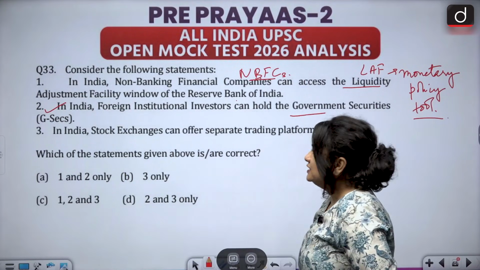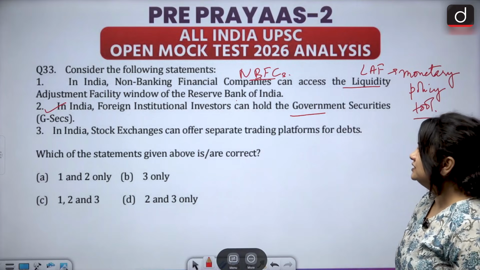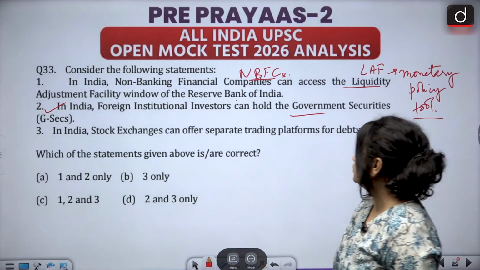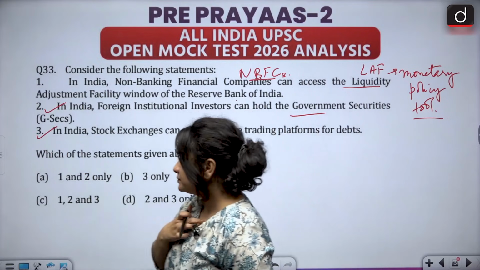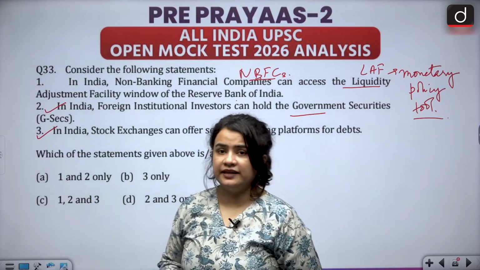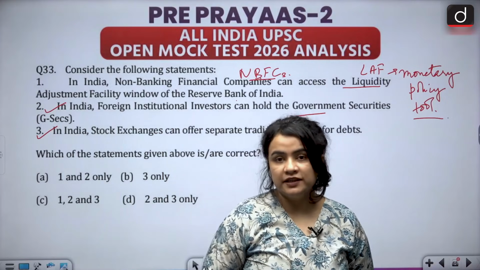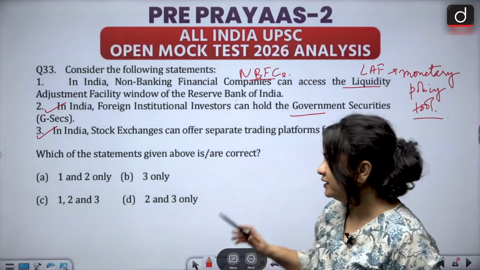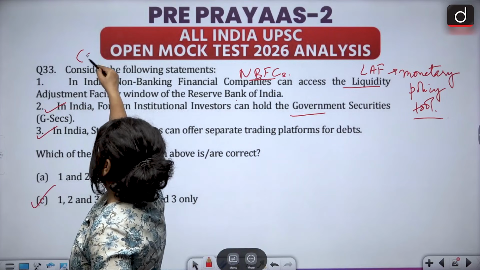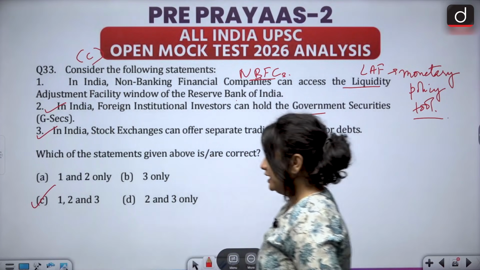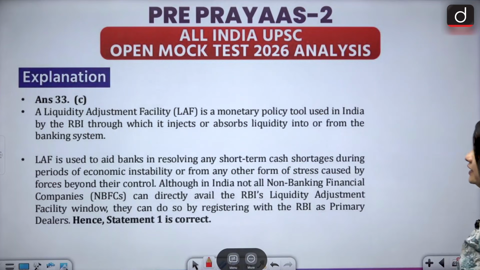The third one says in India, stock exchanges can offer separate trading platforms for debts. Again, this is accurate. And both these provisions, the second and the third, were brought about in 2018. All right. So 1, 2 and 3, all of the above are correct. And therefore, option C happens to be the right answer.